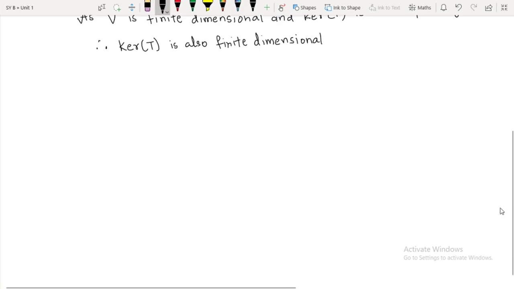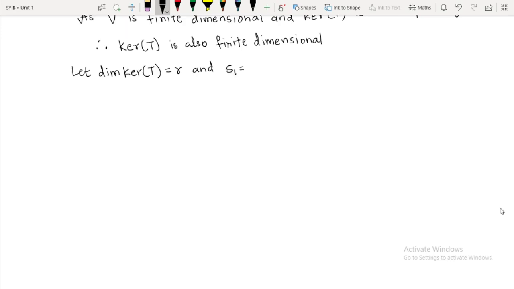So I will say let dimension of kernel of T be equal to some R. Since dimension of kernel of T is R, what can you say about its basis set?